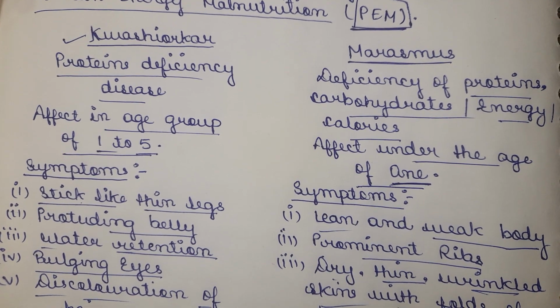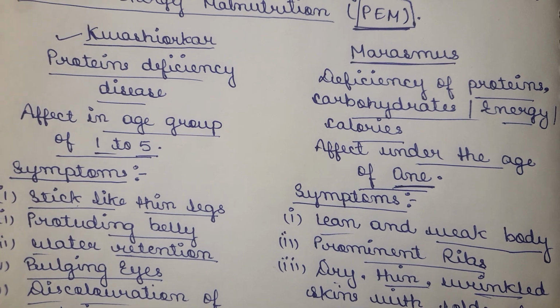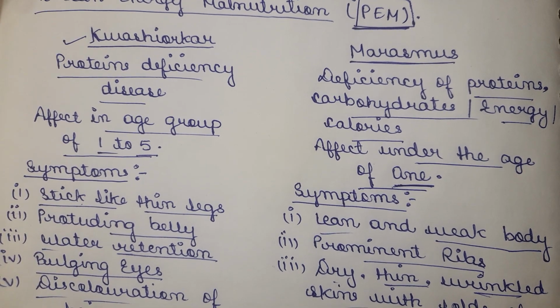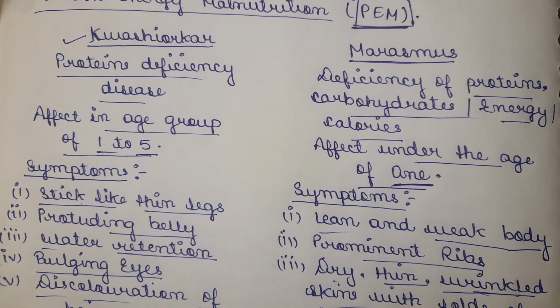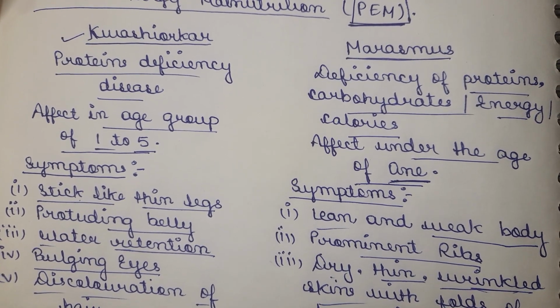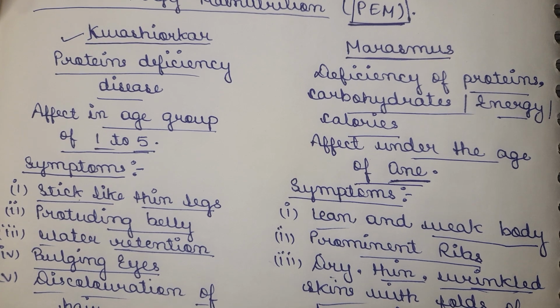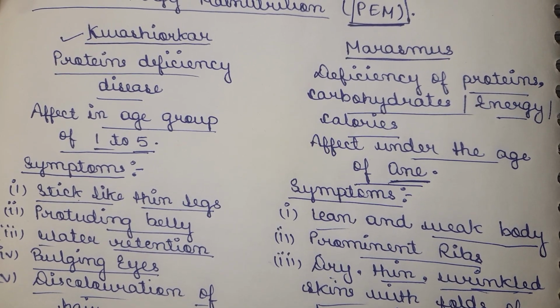Basically, they face too much loss of muscle in their hands and legs, so their skin is wrinkled with folds of loose skin. The fifth one is mental retardation, which means the child's knowledge will not develop.